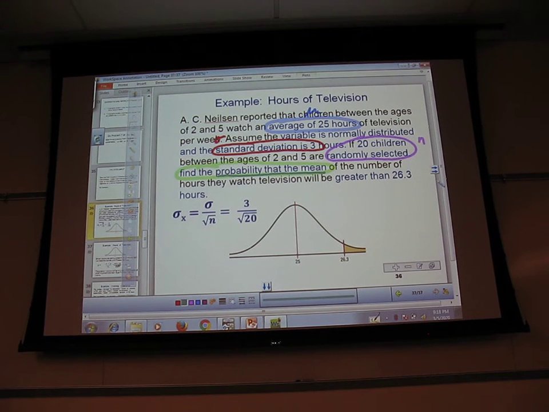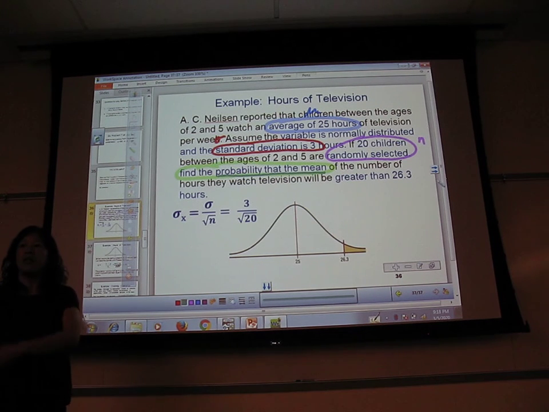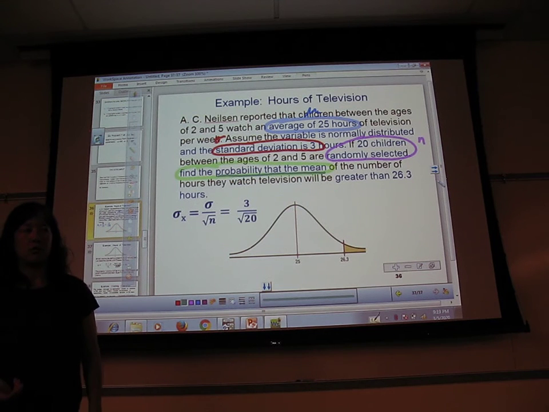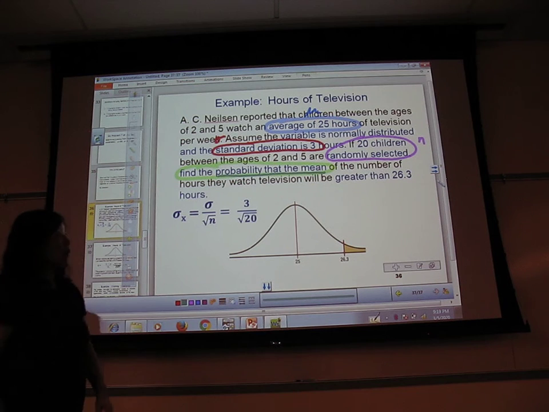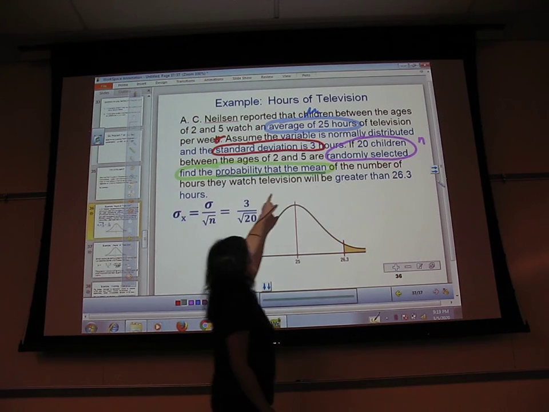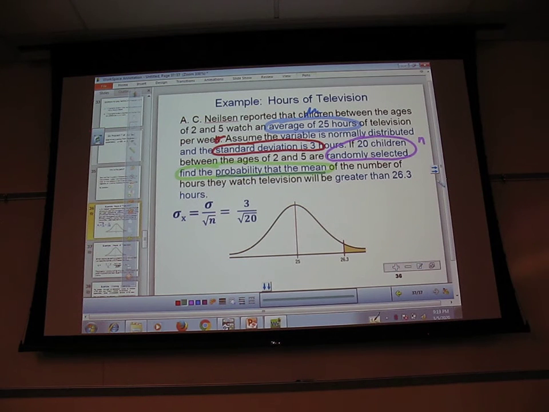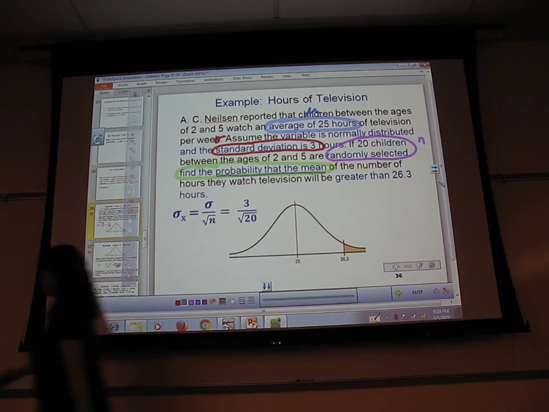Normally, we find the probability of a number, like with our chocolate bar, find the probability that a chocolate bar will be between these things. The one we did earlier was just one chocolate bar. Now we're talking about the probability of the mean of a bunch of chocolate bars, or in this case, a bunch of children's hours, will be greater than 26.3.